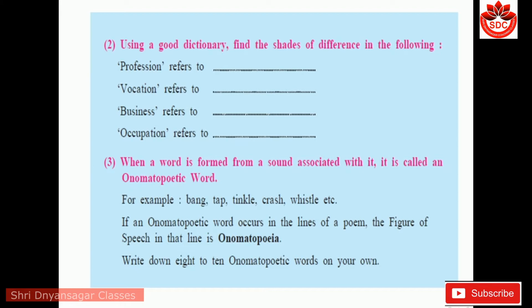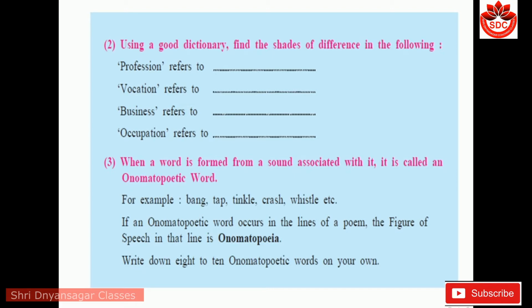Business refers to the activity of buying and selling goods or services, a commercial activity done by a person at his own risk. Occupation refers to the person's usual or principal work or business, especially as a means of earning a living.